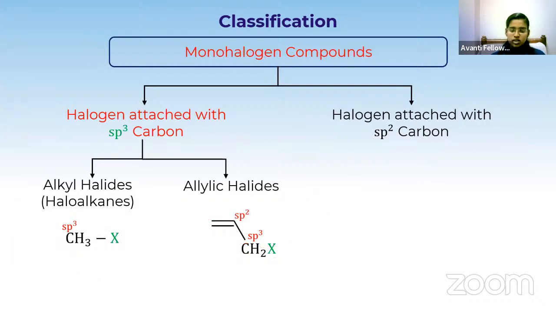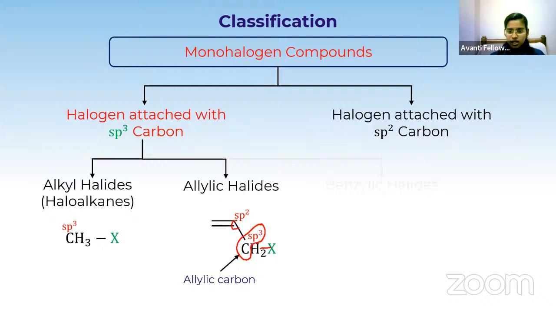This carbon is sp2, we should not see that carbon. We have to see the carbon which is attached with the halogen. Since this carbon is sp3 hybridized, it is an allylic carbon. So allylic halides are the second classification under the sp3 hybridized system.